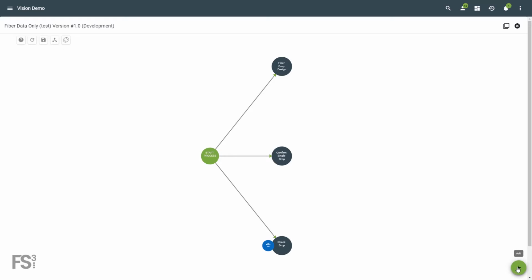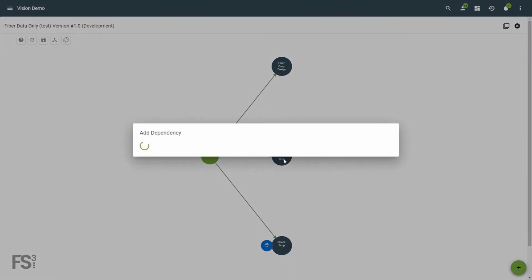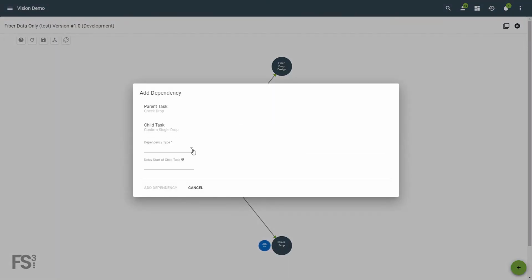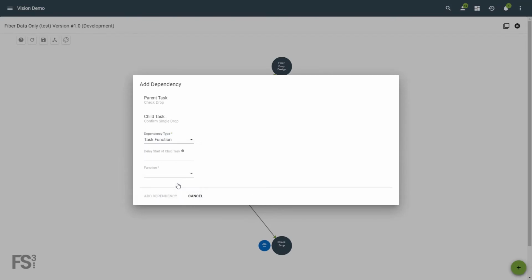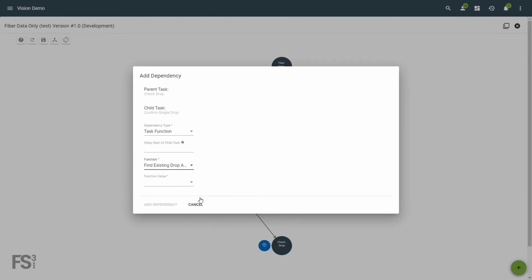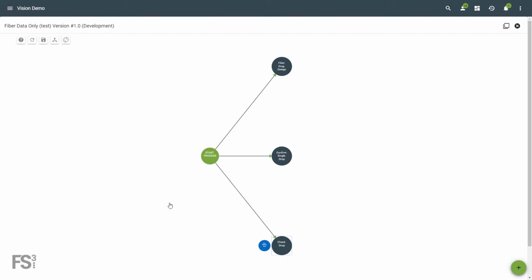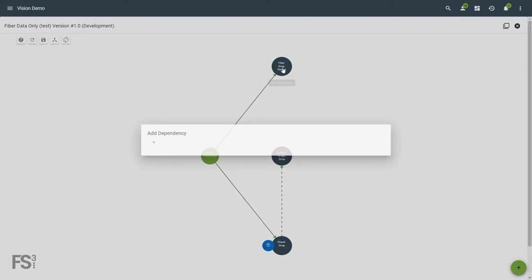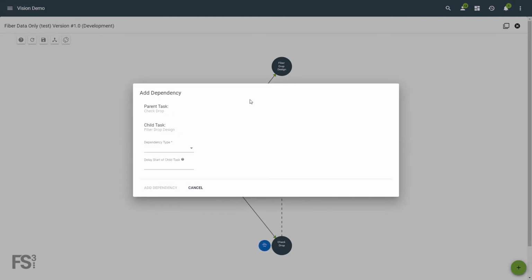Now let's add some designations to our tasks based off the findings of the function we just created. Drag a line from Check Drop to the Confirm Single Drop task. Under Dependency Type, choose Task Function. Then choose our Find Existing Drop and Complete Task function. Then under Function Value, choose True. Now click Add Dependency. Now do the same for Fiber Drop Design, but choose False under the function value.